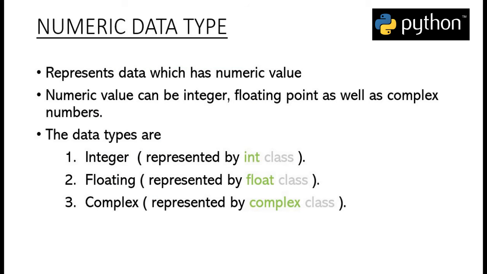Now what are numeric data types? Numeric data types are basically numbers, and integer, floating and complex numbers are collectively known as numeric data types. We have to understand and remember a fact that in programming, whether it is C, C++, Python or Java, etc., decimal values are known as floating values and are represented by the float class. Similarly, integer and complex values are represented by the int and complex classes respectively.